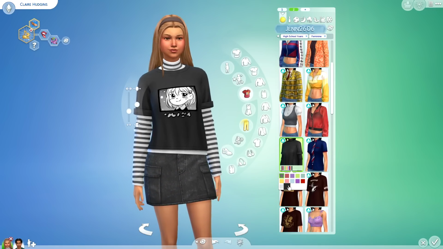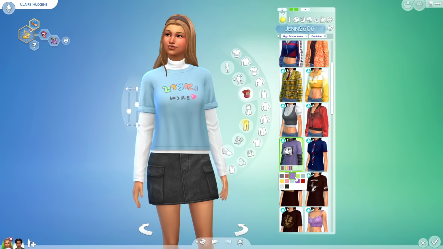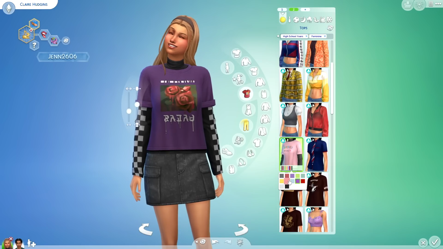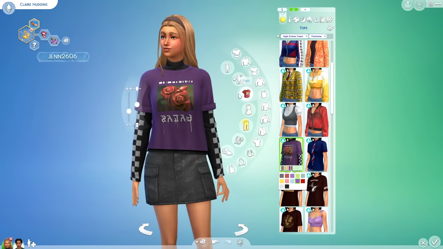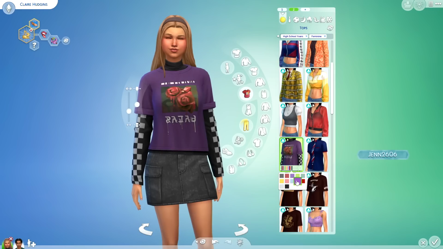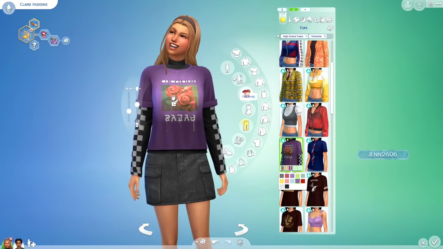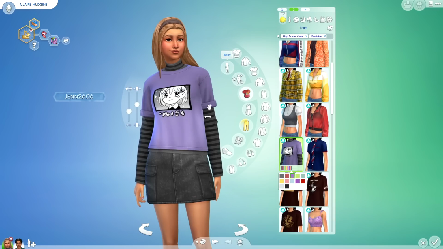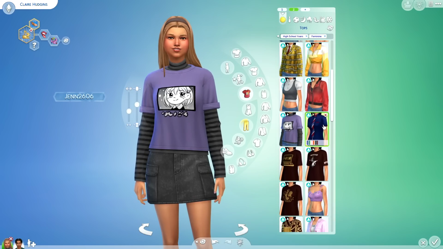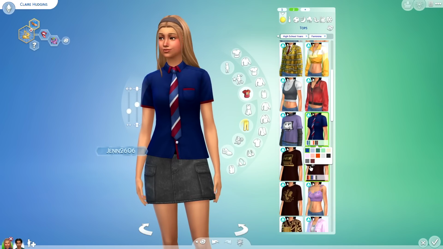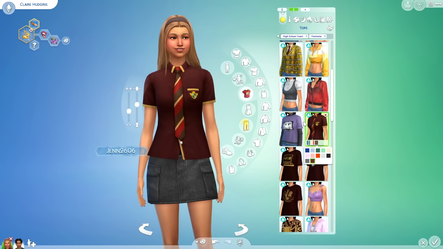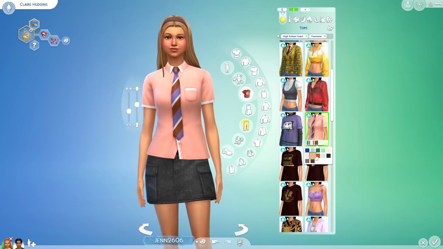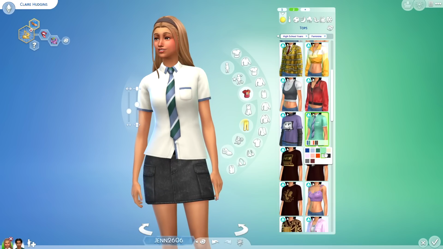And then we have this layered shirt that comes in a whole bunch of different swatches. This is something my son would wear. He's obsessed with roses. He loves anime too. Not that this is anime by any means, but I'm just saying he would wear the hell out of something like this. And that is also the vibe too. Again, there are so many different types of aesthetics and styles. I love that. So here's another little school uniform kind of t-shirt with tie.